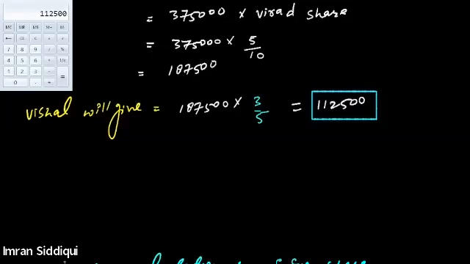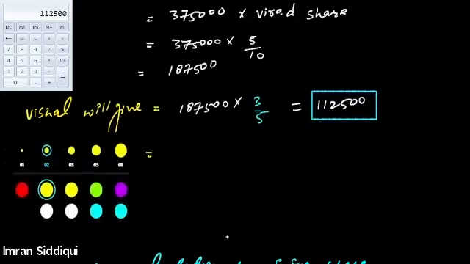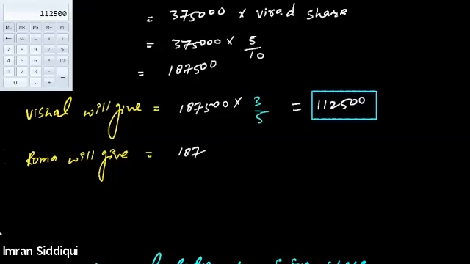And Roma will give 1,87,500 into 2 by 5, that means 75,000.